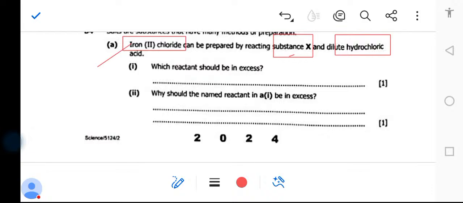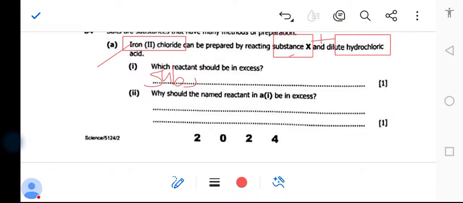So the one that should be in excess is substance X, not the acid. So the acid shouldn't be in excess no matter what you do. You don't know the substance yet, but you just know that the acid shouldn't be in excess. Therefore, substance X, since substance X is reacting with what?